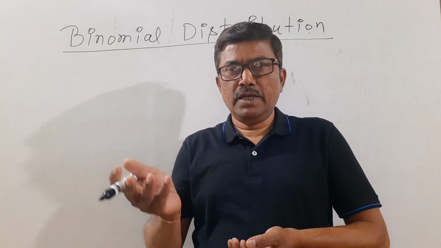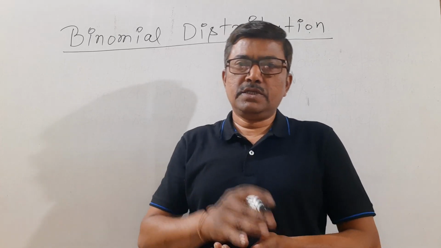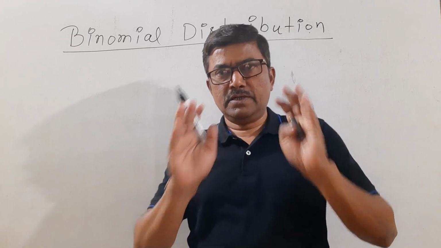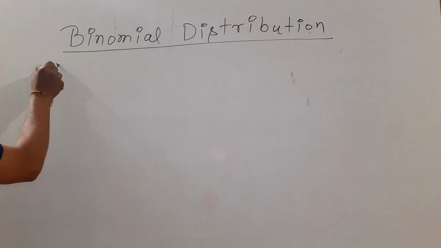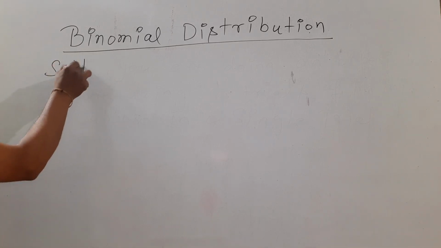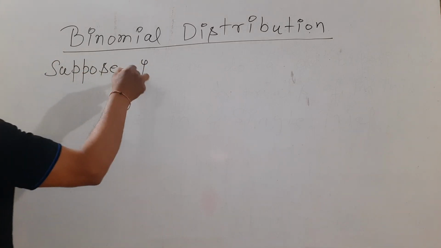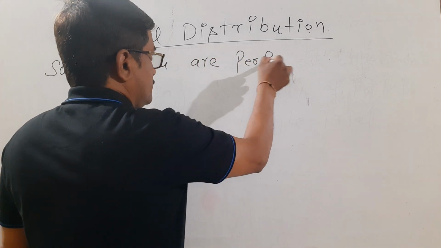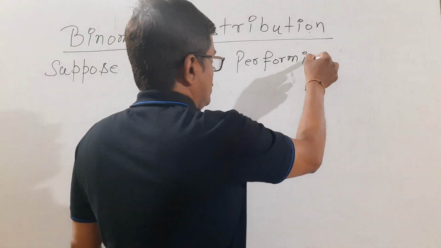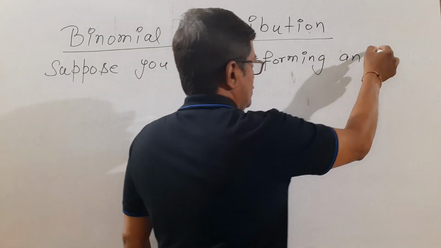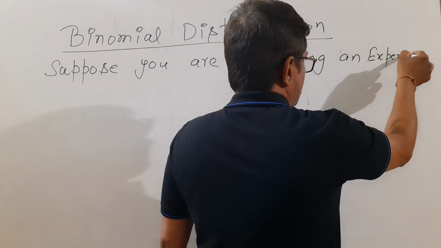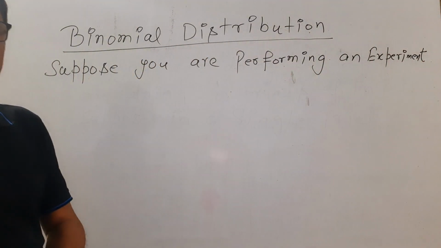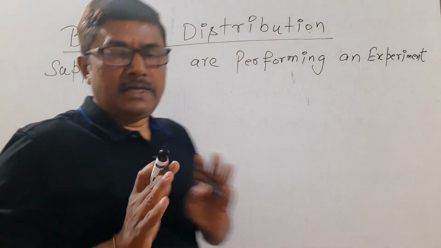You are rolling a dice. This is also an experiment.